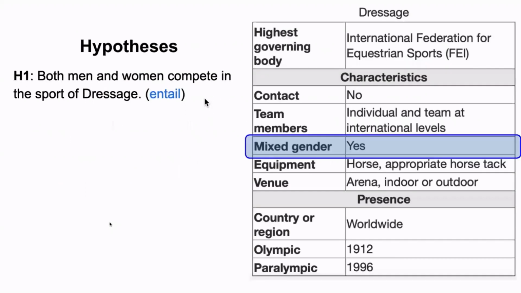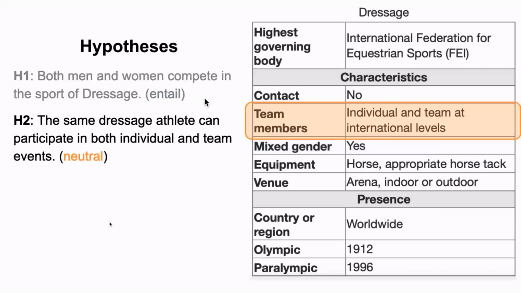So let's assume there's an assertion: both men and women compete in the sport of dressage. As you can see from the table on the right, this sentence is true because mixed gender is yes. Let's consider another assertion: the same dressage athlete can participate in both individual and team events. Here also, looking at the dressage premise table, it's not clear from the table whether the same individual can participate in both team and individual events.